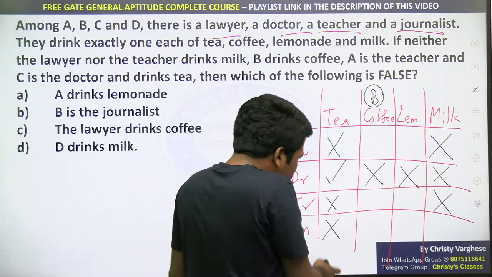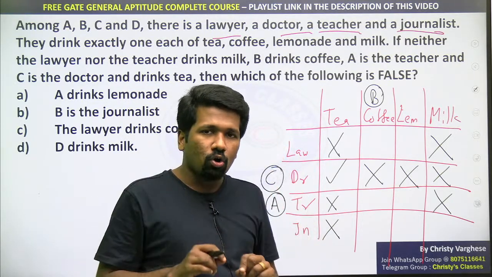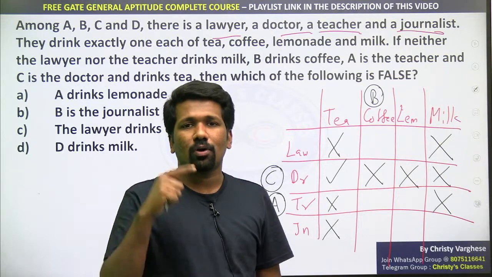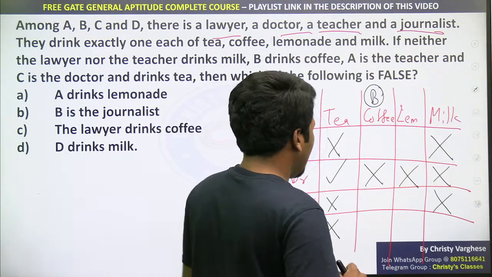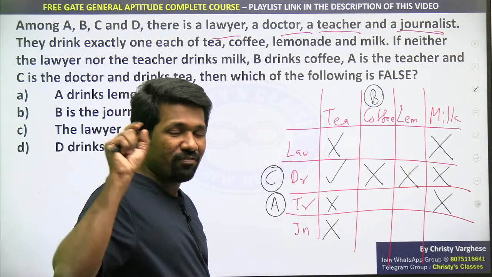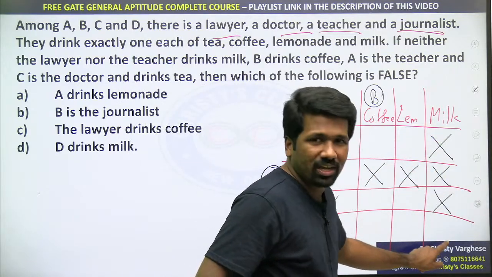So this column will have all crosses. Or we can say in these kinds of questions, every row one tick only, every column one tick only. The rest should all be crosses. And every row will have a tick, every column should have a tick. That means these 3 crosses mean this must be a tick.